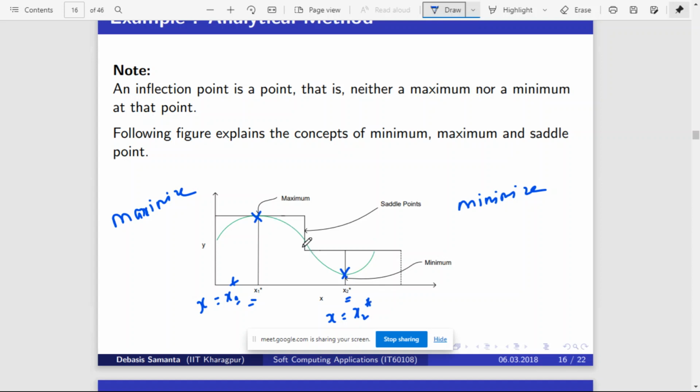The other points, other than x1 star and x2 star, are called saddle points.